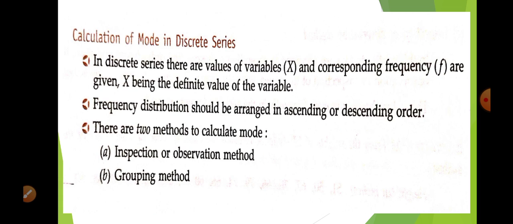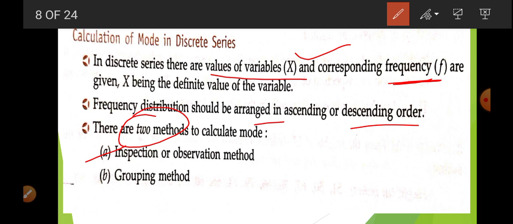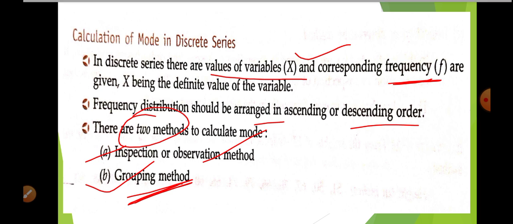Okay, now calculation of the mode in discrete series. So what is a discrete series? It is a series in which the value of x is given and the corresponding frequencies are given. Arranged in ascending or descending order, there are two methods to calculate the mode. First is the inspection or observation method, second is the grouping method. This is very important. You have to understand what the grouping method is. Inspection and observation method is very easy.